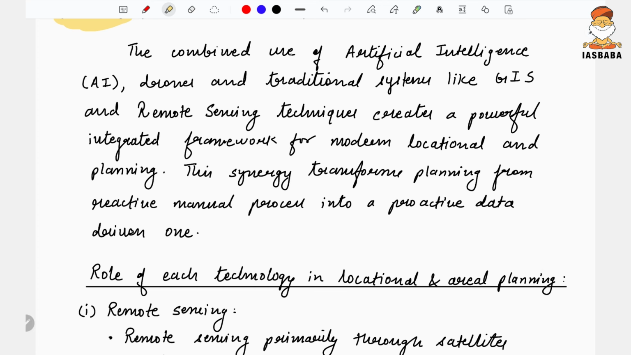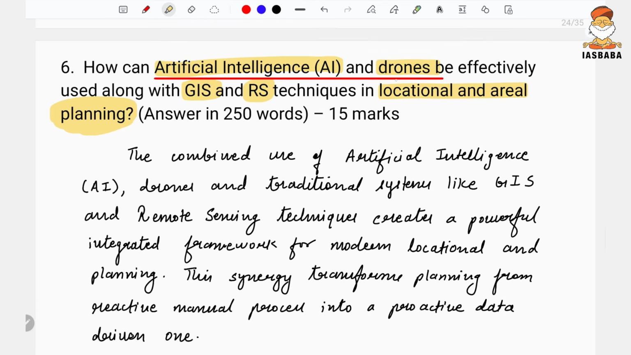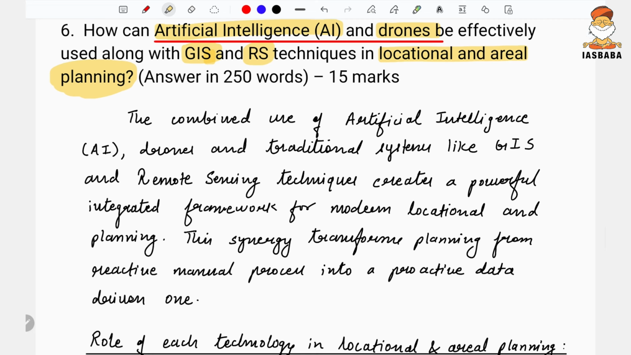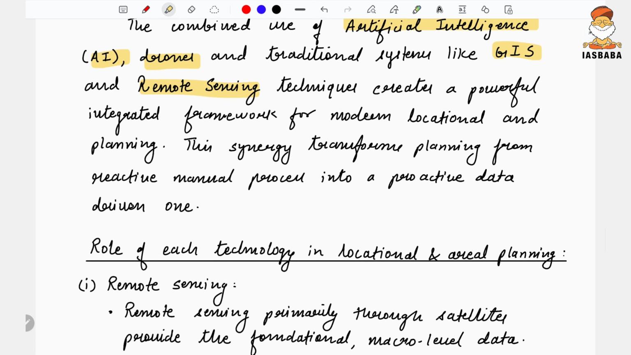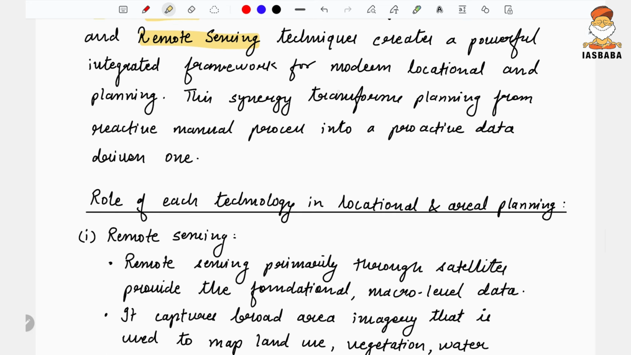The demand of the question is that you're supposed to see how AI, drones, GIS, and remote sensing techniques are useful in locational and aerial planning. So it's very important that you have substantial data, and those data should be analyzed extensively before the planning activity of any region is done. Here, the combined use of AI, that is artificial intelligence, drones, GIS, and remote sensing technique creates a powerful integrated framework for modern locational and planning patterns. So this synergy, that is all of this.